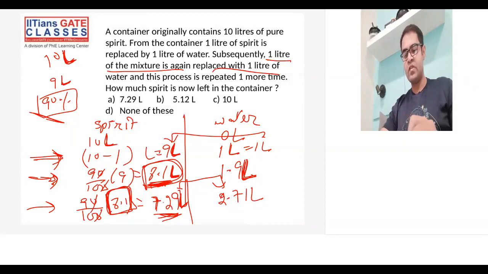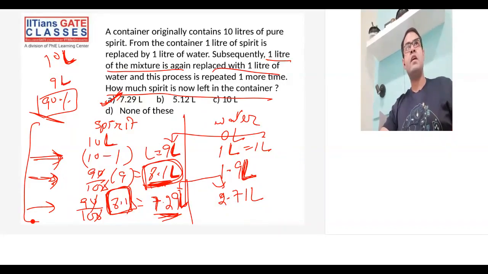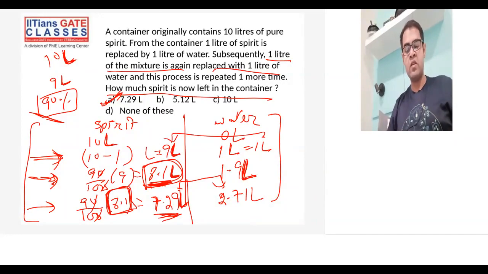So after three transactions, how much spirit is left in the container? This is 7.29 liters. This is actually a conceptual question. In many explanations, they give you the formula, but I would like you to solve it in this manner so that you build a proper understanding of what the question is saying, because there are a lot of variations of this question and students usually get confused because they remember only the formula and don't understand what is happening in the question.